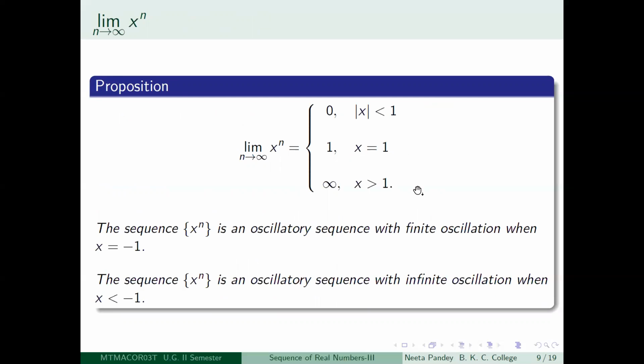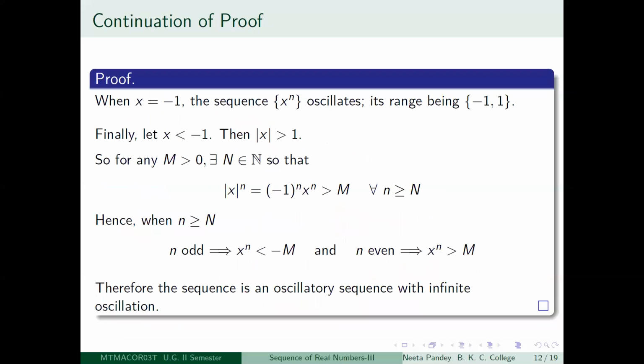Okay, so we are left with the case when x is equal to minus 1 and when x is less than minus 1. So when x is equal to minus 1, this is also a known sequence to us. You look at minus 1 to the power n, that looks like minus 1, 1, minus 1, 1, minus 1, 1, and so on. So it is an oscillatory sequence and its range is exactly the set containing the points minus 1 and 1. Okay, so it is a finitely oscillatory sequence.